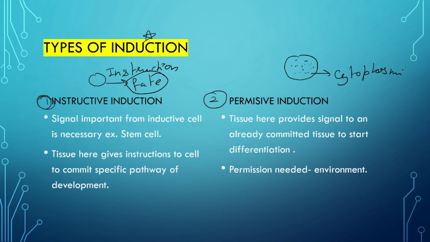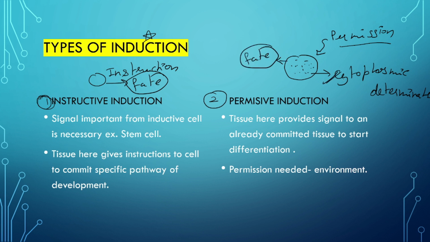In permissive induction, the cells already have cytoplasmic determinants, the maternal factors. They need some sort of permission so that they could acquire that particular fate for which they already have the determinants.